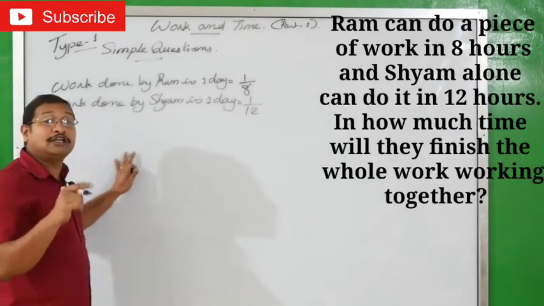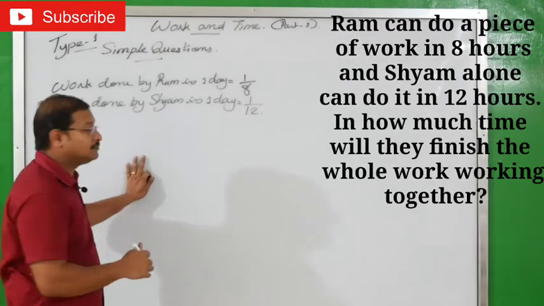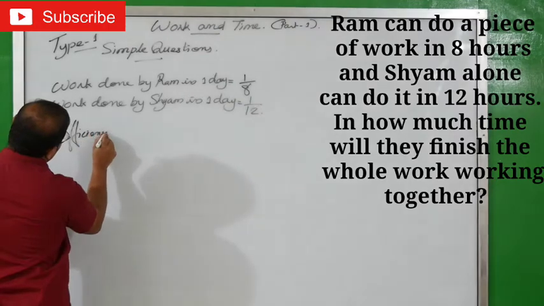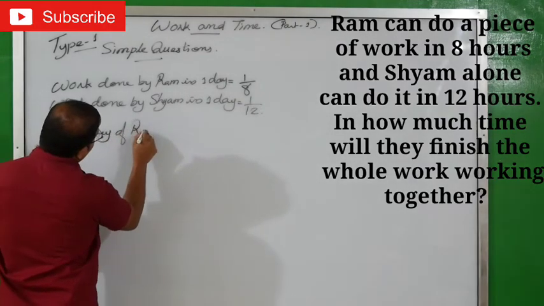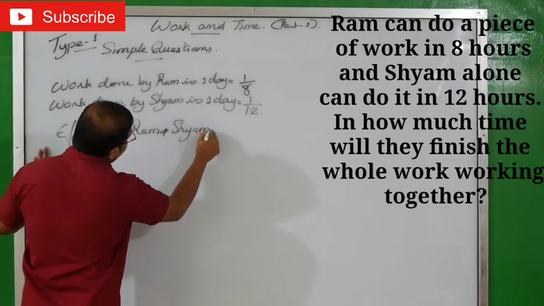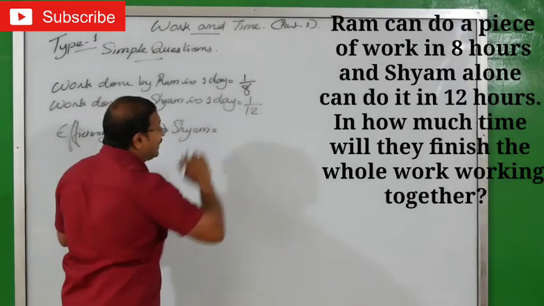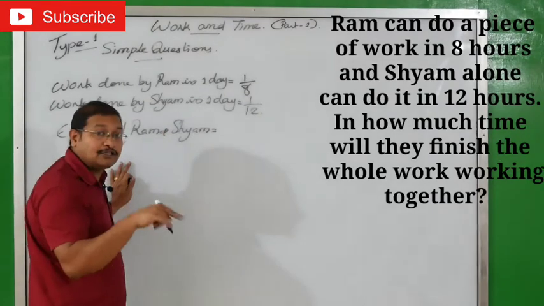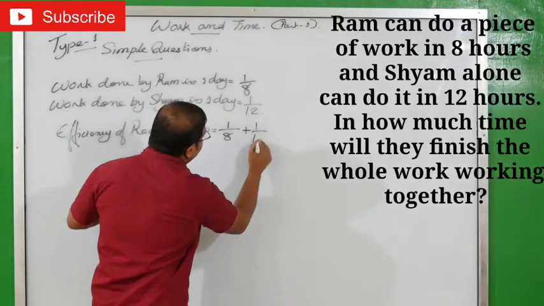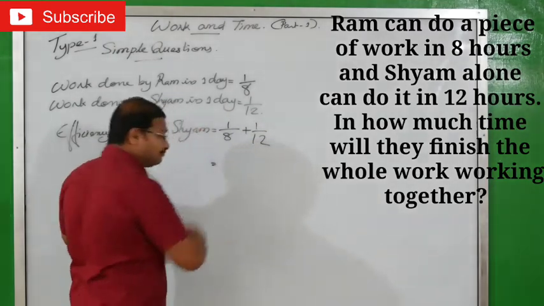Now what you will do? If you want efficiency of Ram and Shyam, efficiency of Ram and Shyam equals, these two we will add. Ready? Efficiency of Ram and Shyam means 1 by 8 plus 1 by 12. Now we have to take the LCM.